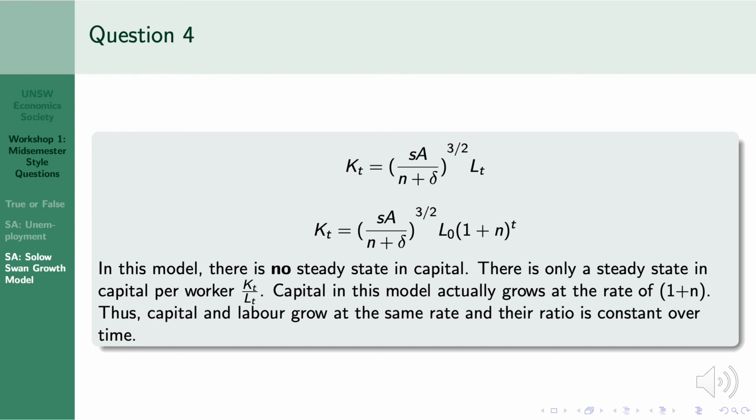What this actually means is that there is no steady state in capital. There is only a steady state in the capital per worker. Capital in this model actually grows at the rate of 1 plus n. Therefore, capital and labor grow at the same rate, and their ratio is constant over time.